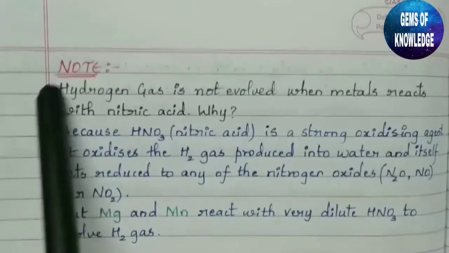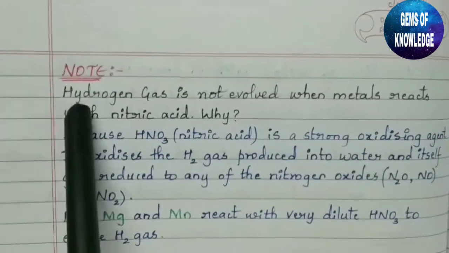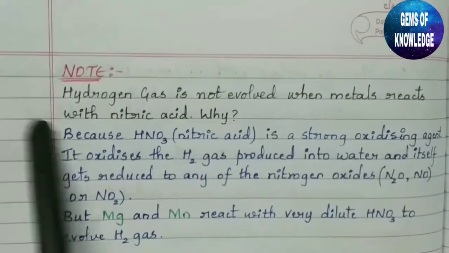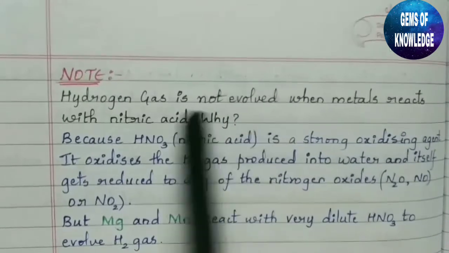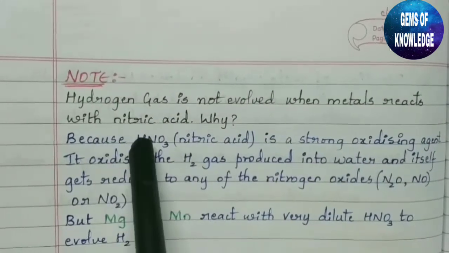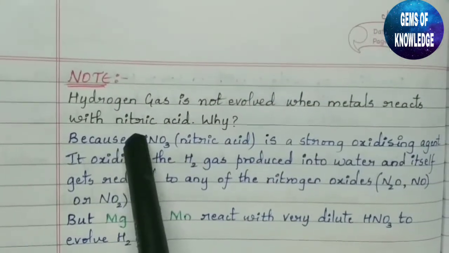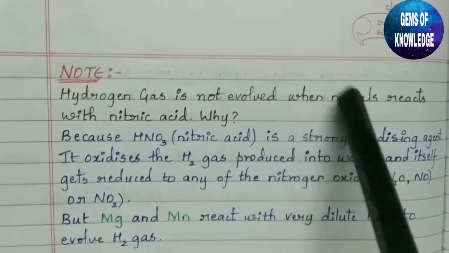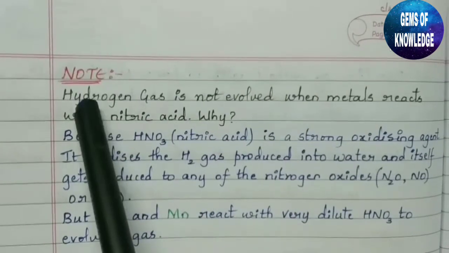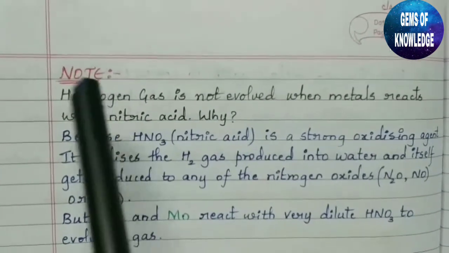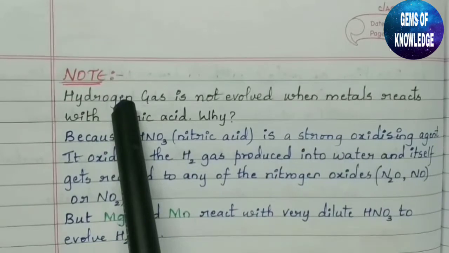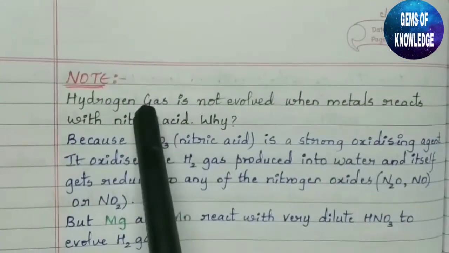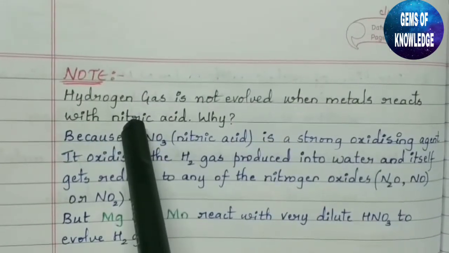Yes, so you can see a note present over here. The question is, hydrogen gas is not evolved when metals react with nitric acid. Why? So there is one more acid that is called as nitric acid. Its formula is HNO3. So when the metals react with nitric acid, the hydrogen gas is not evolved, whereas the hydrogen gas is evolved only in the case of HCl, hydrochloric acid. When the metals react with hydrochloric acid, then only the hydrogen gas will be evolved.